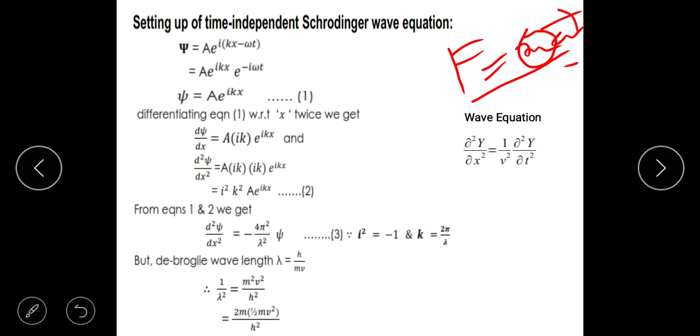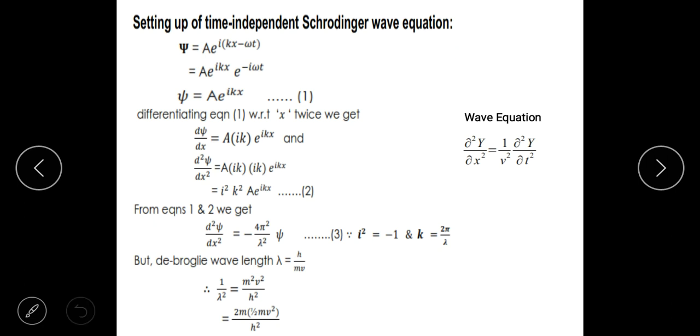Now we are dealing with, please remember, matter waves. Matter waves means the final equation whichever we are going to get should be reflective of the duality between the material particle and the wave associated with it. That is what the de Broglie hypothesis was. What is the de Broglie hypothesis? Every moving particle is associated with a wave.